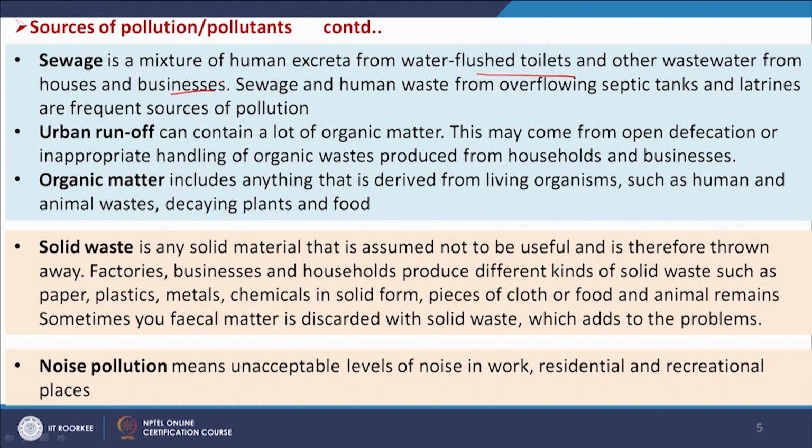Sewage and human waste from overflowing septic tanks and latrines are frequent sources of pollution. These are very regular. Apart from this, there is urban runoff. So, when it is raining, the urban runoff can contain a lot of organic matter, and this may come from open defecation or inappropriate handling of organic wastes produced from households and businesses during the rainy season.